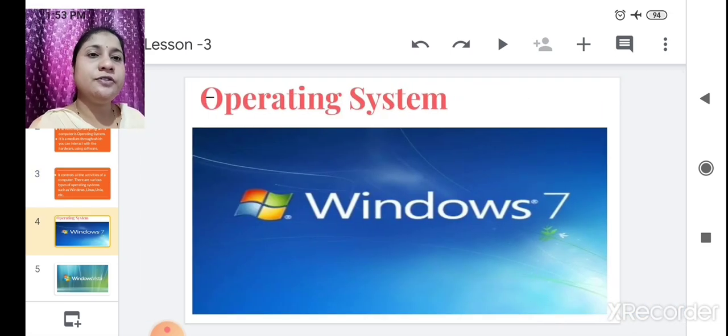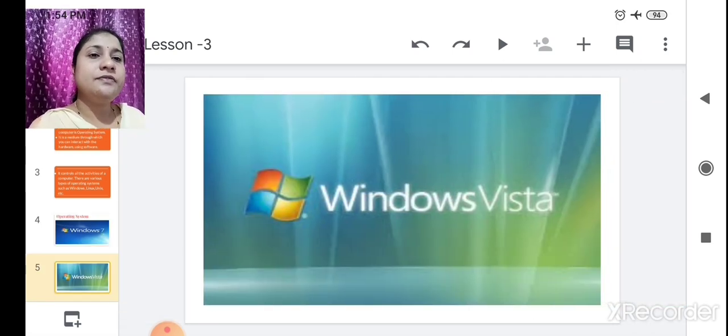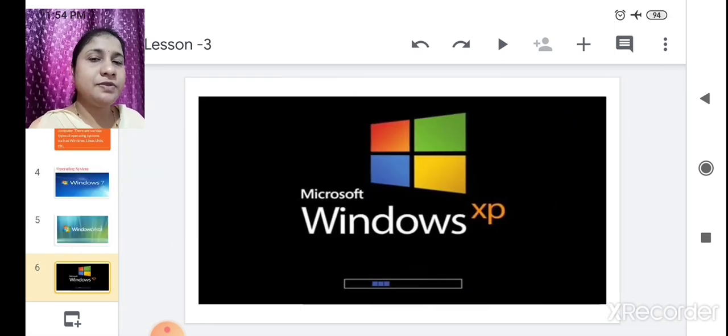This is Windows 7. I think you have seen this in your school. When you open the computer, this blue screen will appear, and Windows 7 will be shown like this. These are Windows Vista, some other operating systems. Windows XP, all of you are familiar. I told you that Windows XP will come in black color, and Windows XP will be written there. This is nothing but the software which controls all the activities of the computer. Whatever instruction you give the computer, it will be controlled by this operating system. Now, got it, what is an operating system?